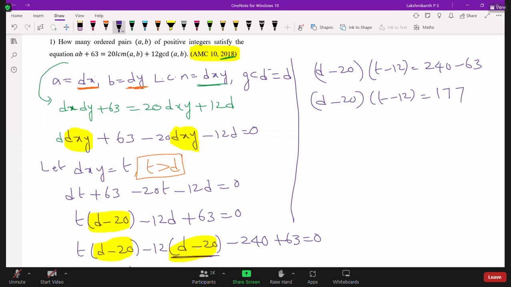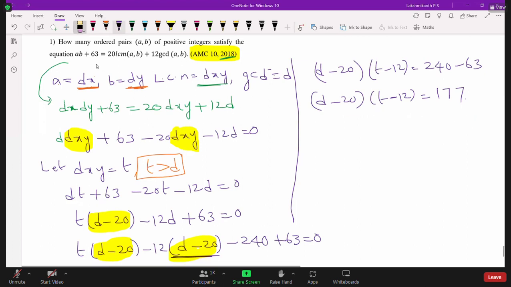Now this one we have to solve. Look at here, this is a product of two factors, d minus 20 times t minus 12, and it is 177. See, 7 plus 7, 14 plus 1, so it is divisible by 3. So 3 times 59 we can write, or we can write 1 into 177. So now we have to write the different cases.